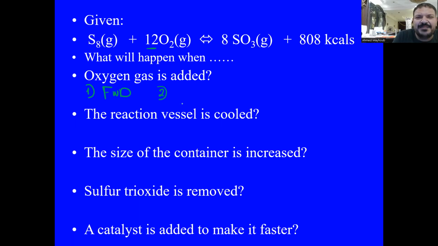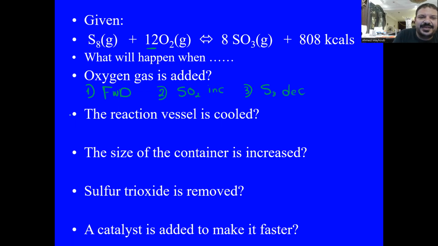Number 2, what will happen to the amount of sulfur dioxide gas? The amount of sulfur dioxide gas will increase since we are going forward, so the percentage of sulfur dioxide will increase. Number 3, the third conclusion, what will happen to sulfur itself? Sulfur will be consumed, so the sulfur percentage will decrease. So sulfur will decrease.